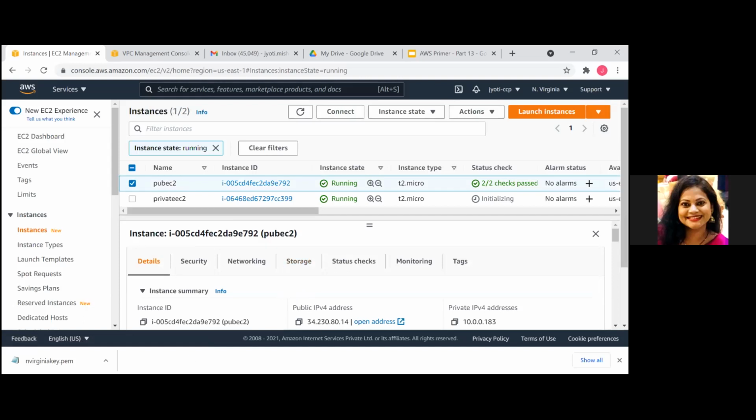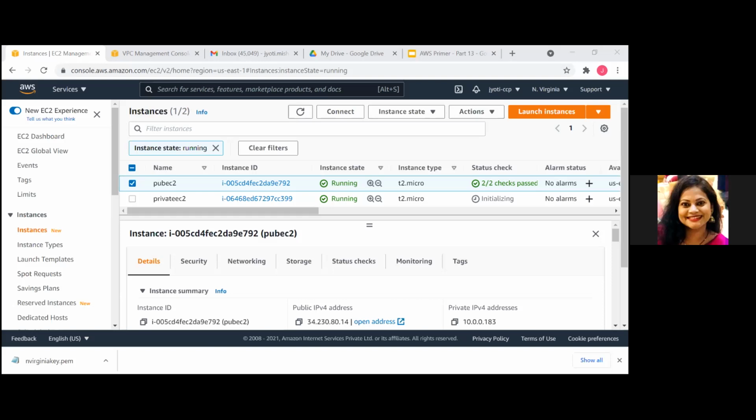So it's 34 dot. Okay, now let me open PuTTY. First I need to convert this .pem to .ppk. So what I'll do is open PuTTYgen, load, show all files, North Virginia, open, save private key, yes, and let's name it N Virginia key updated .ppk.